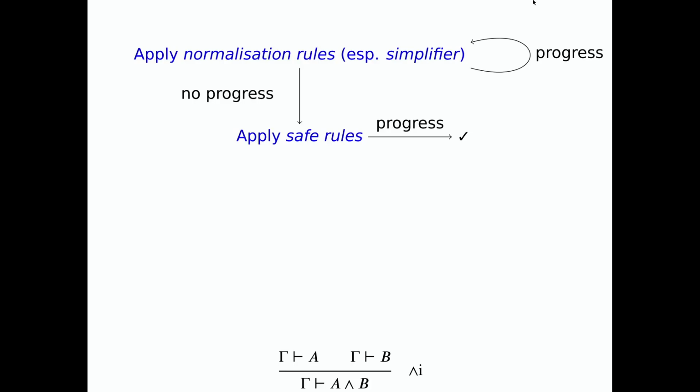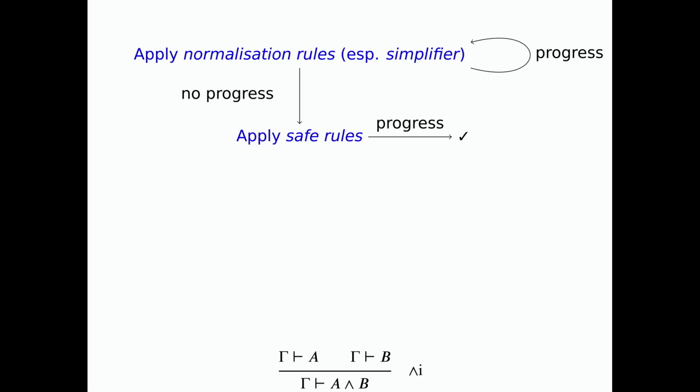Okay, now, when we're done with normalization, so the normalization rules make no progress anymore, we apply the so-called safe rules. And this is another concept that is lifted straight from Isabelle and another phase in our search. So safe rules are, again, rules that are tagged specifically as safe by the users.